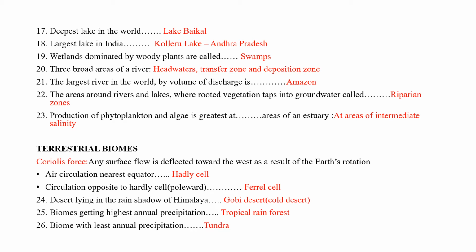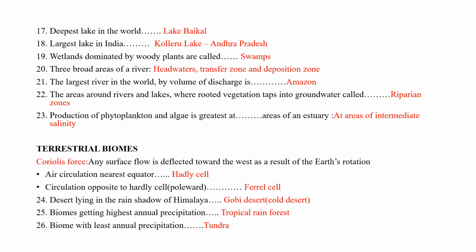Three broad areas of a river: headwaters, transfer zone and deposition zone. The largest river in the world by volume of discharge is the Amazon. The areas around rivers and lakes where rooted vegetation taps into groundwater are termed the riparian zone. The production of phytoplankton and algae is greatest at areas of intermediate salinity of an estuary. Terrestrial biomes. The world's climatic condition is influenced by airflow and solar radiation.